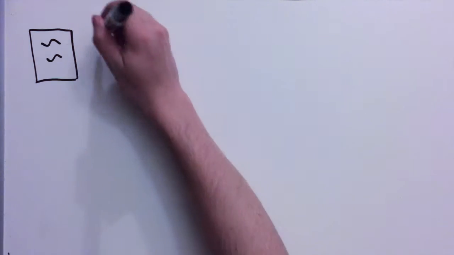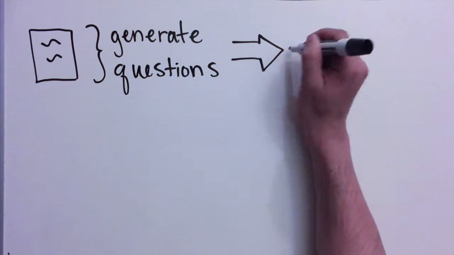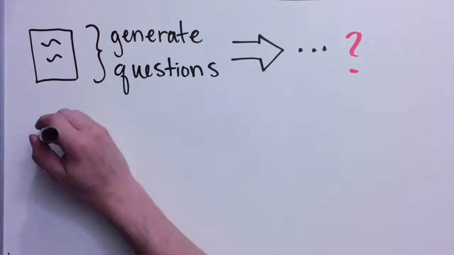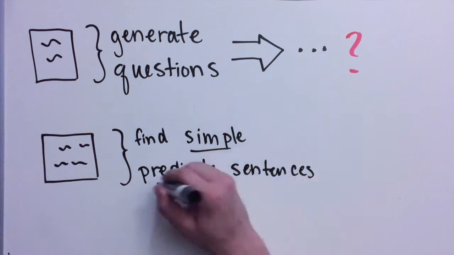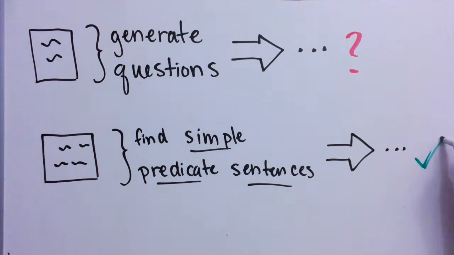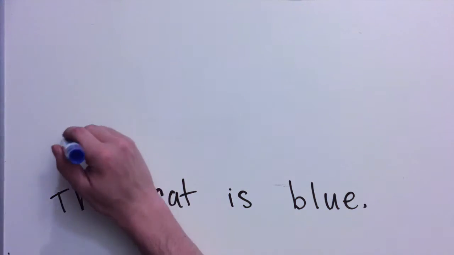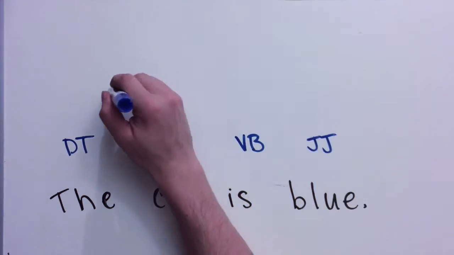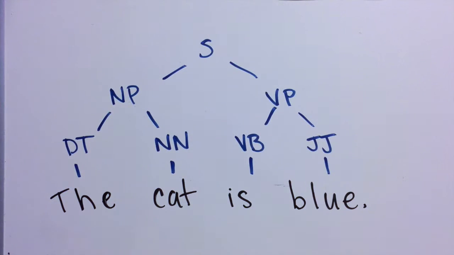Let's jump right into our question generation component. Our first task, generate questions from a document, is quite vague. We've refined this to generate questions from simple predicate sentences found or constructed from the document. Simple predicate sentences are easy to work with. Their structure of noun phrase, verb phrase, followed by punctuation makes them easy to manipulate.